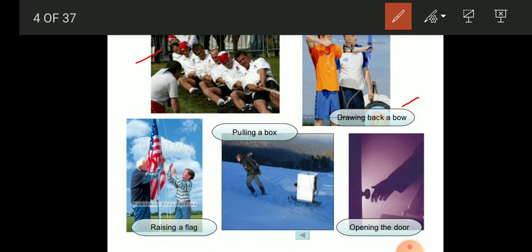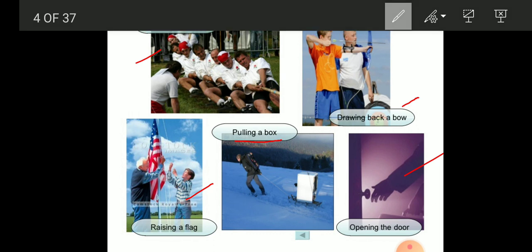Next, you can see a man pulling a box. Here the force is in the form of a pull. Opening a door. Here also the force applied is in the form of a pull. Raising a flag, here also pull. In all these cases the forces are in the form of a pull.